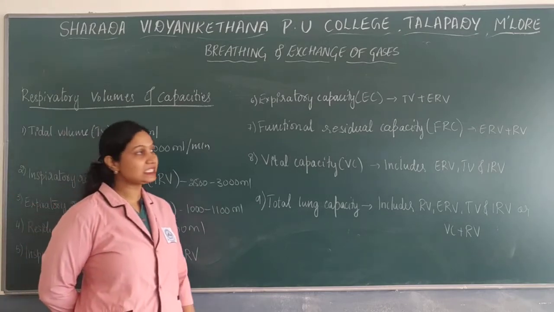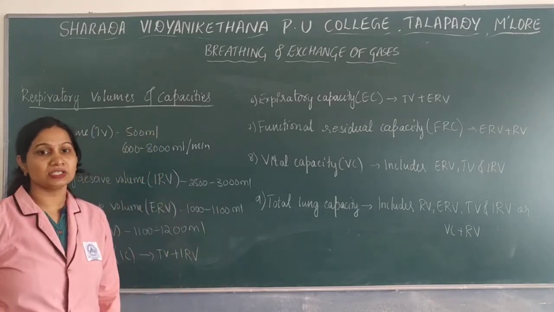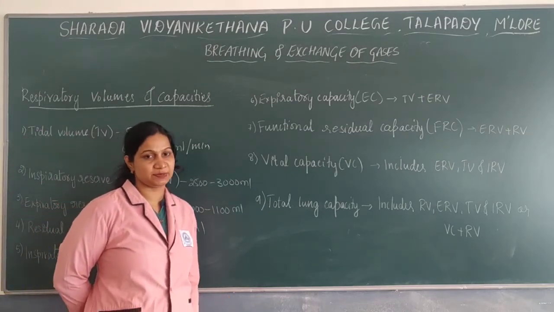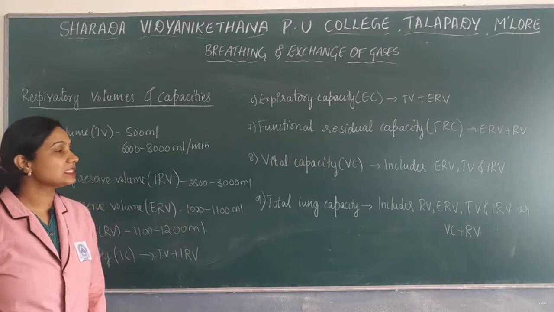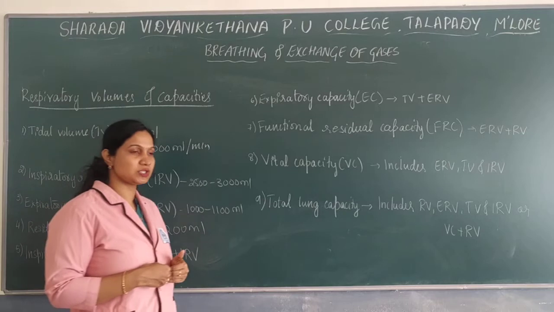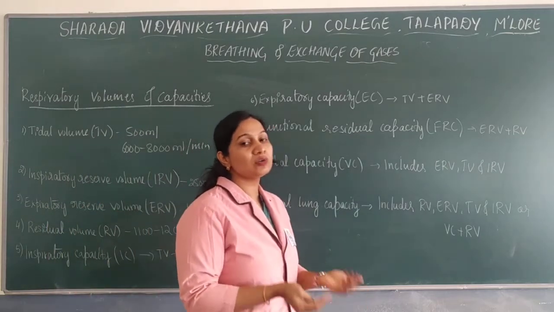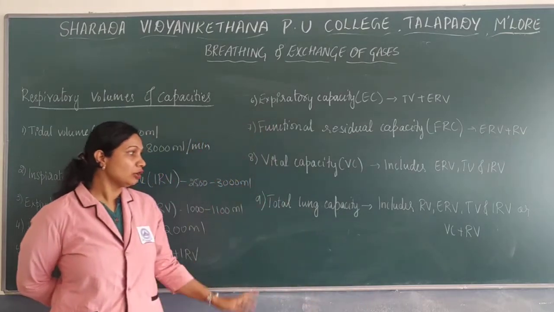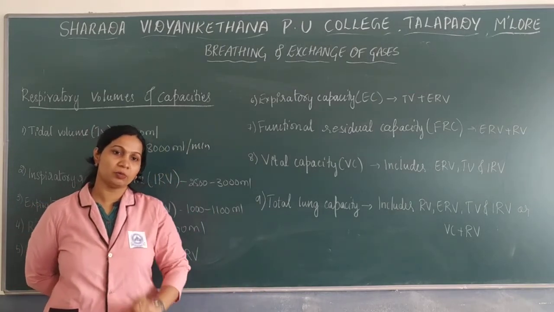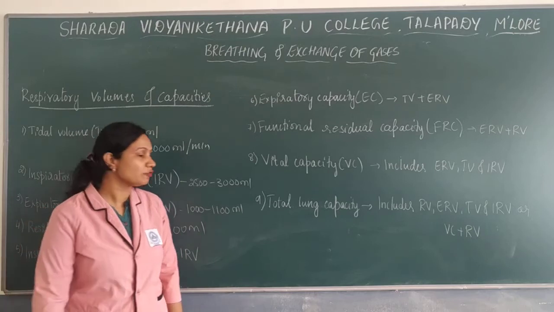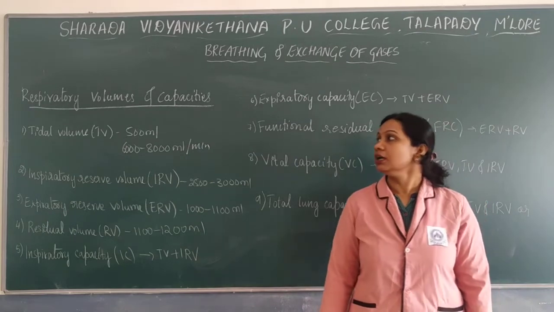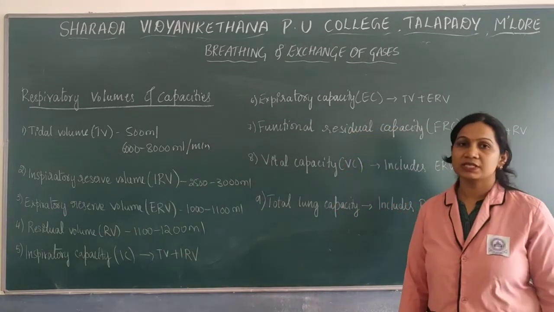Expiratory capacity: volume of air we can expire after a normal inspiration. Functional residual capacity: volume of air remaining in the lungs after normal expiration. Vital capacity: maximum volume of air which we can breathe in after forcible expiration or breathe out after forcible inspiration. Total lung capacity: the volume of air accommodated in the lungs at the end of forcible inspiration. So this is regarding the respiratory volumes and capacities.